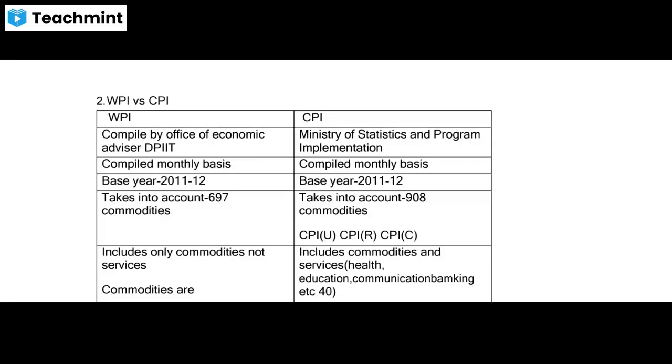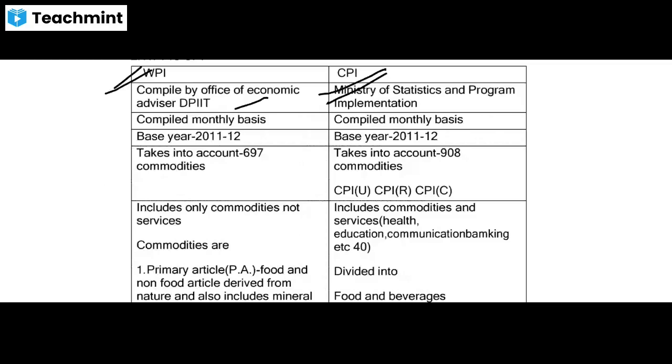Wholesale Price Index, that is WPI, is compiled by Office of Economic Advisor of DPIIT, whereas CPI is compiled by Ministry of Statistics and Program Implementation. WPI, that is Wholesale Price Index, is compiled monthly basis, and CPI is also compiled monthly basis.